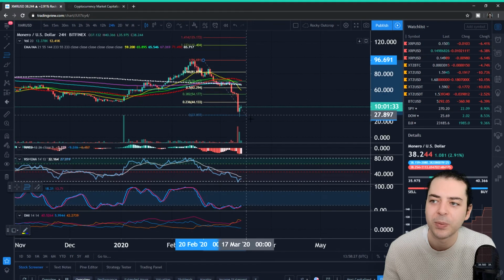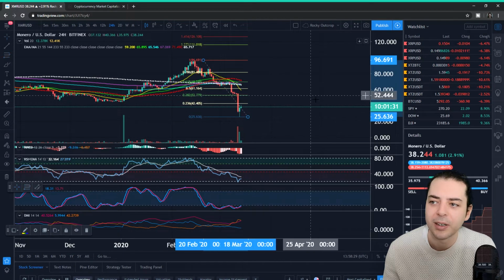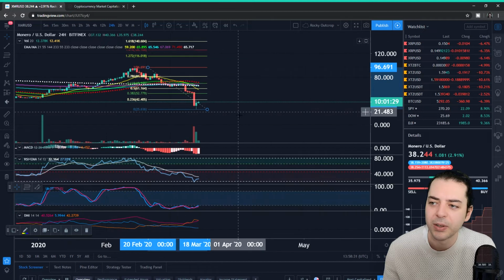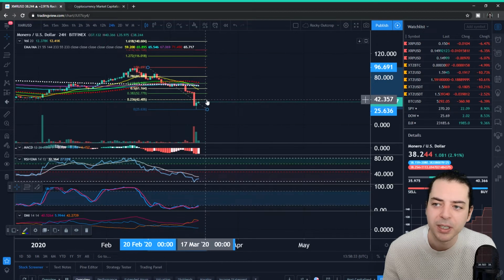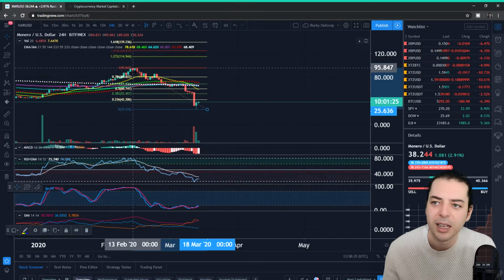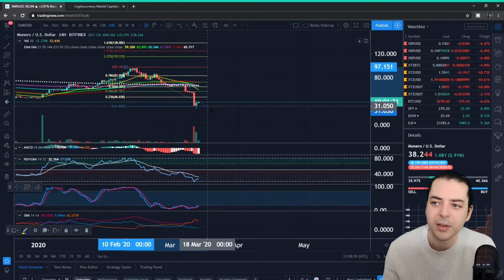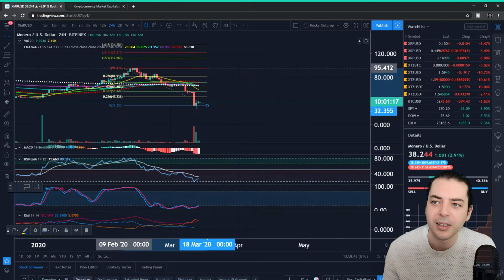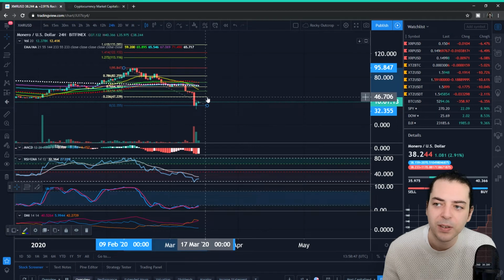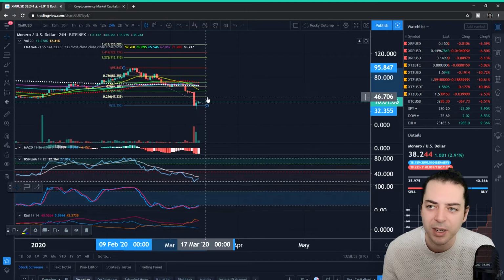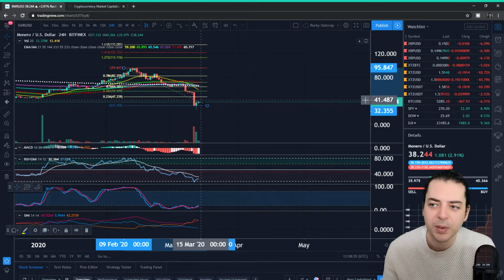So if we do it from wick to wick, and we go down here. Oh, well, it turns out I was wrong. While this is looking a bit more positive, it's not actually up at the 236. Interesting. It's not at the 236 yet. Now, if we had drawn this in body to body, how would that look in comparison? Well, again, no, it's not at 236 either. So really for Monero to start looking towards retracing up the way, I would want to see the price go up above $46, right? Which is obviously quite a ways away from where we are right now.